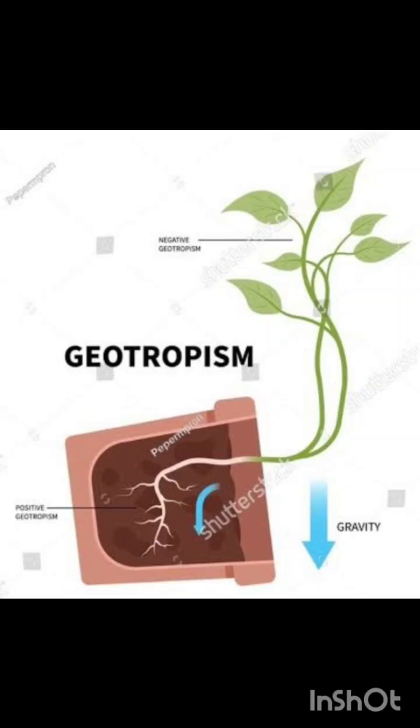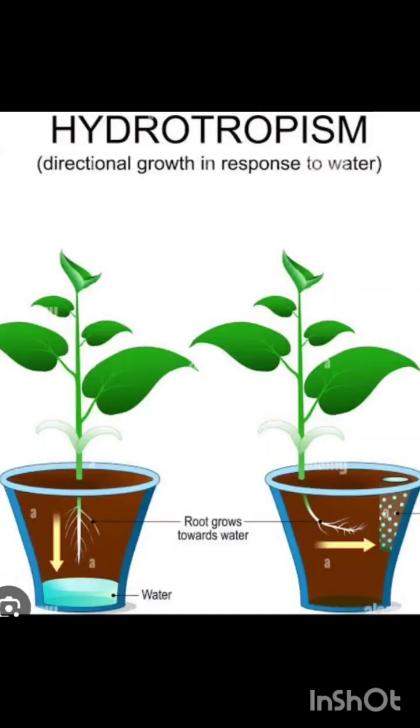That means the root is growing towards the earth and the shoot is going away from gravity, so the shoot is showing negative geotropism.